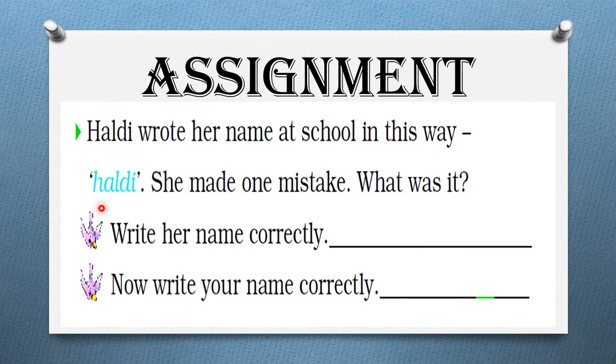I think all of you have understood what mistake she has done. So what you have to do, write her name correctly. Here you have to write her name correctly. हल्दी ने एक मिस्टेक करी है, आपको वो मिस्टेक करेक्ट करके you will write it here. Now write your name correctly. Now here what you have to do, you have to write your name correctly. If your name is Rahul, so you will write here Rahul. Okay, you have to write your name here.